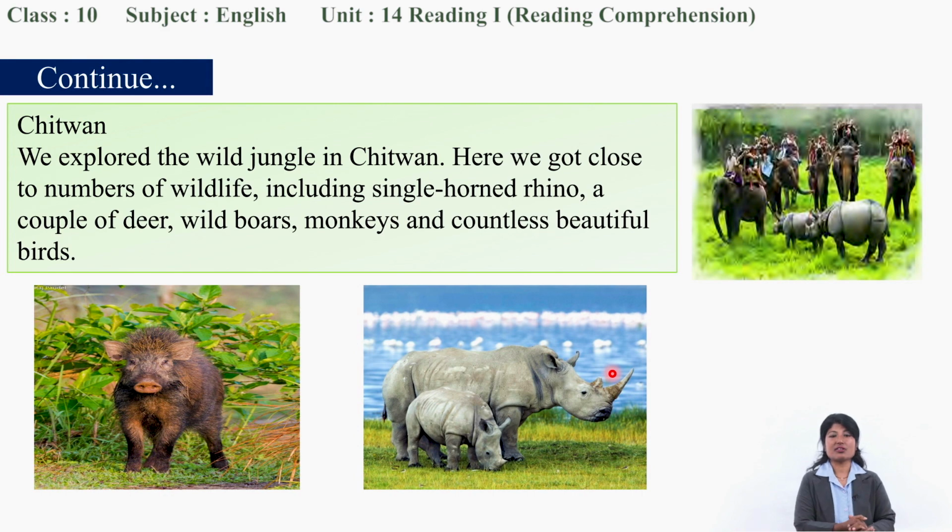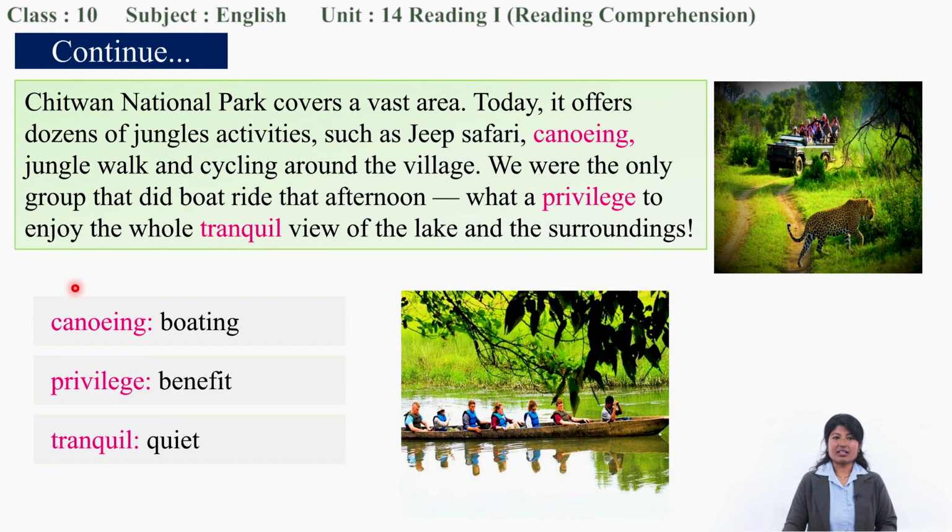Other travelers also experience these things in Chitwan. Let's continue. Chitwan National Park covers a vast area. Today it offers dozens of jungle activities, such as jeep safari, canoeing, jungle walk, and cycling around the village. We were the only group that did a boat ride that afternoon. What a privilege to enjoy the whole tranquil view of the lake and surroundings. The new word to you may be canoeing, that is boating. Privilege is benefit, and tranquil means quiet.